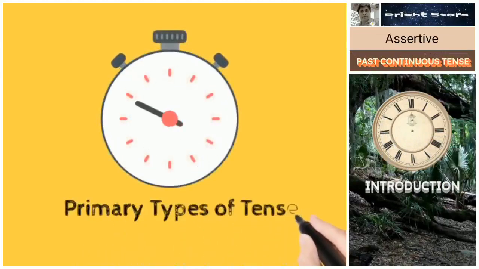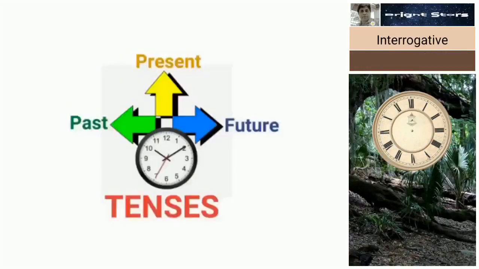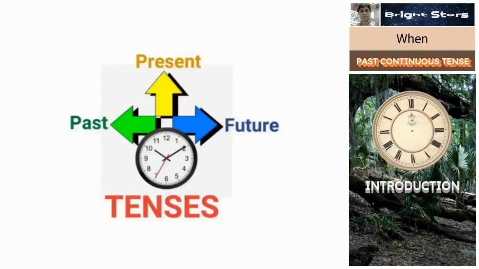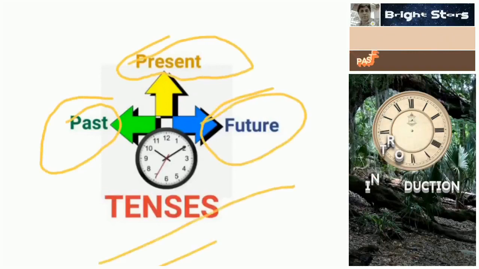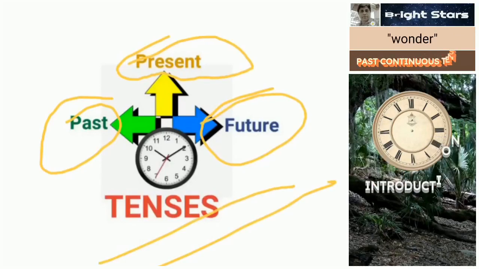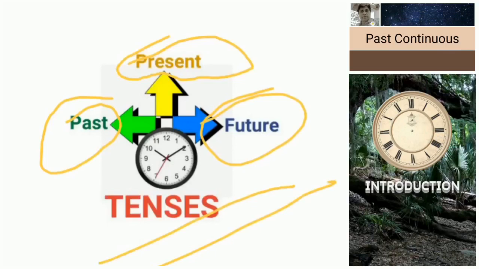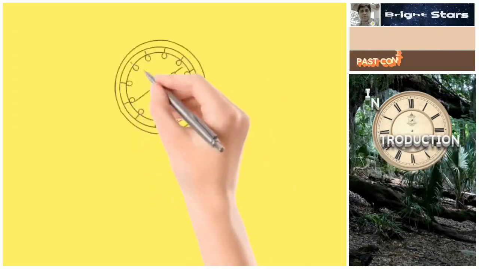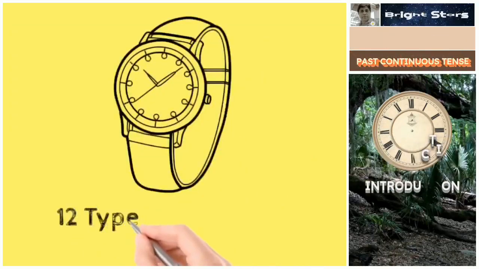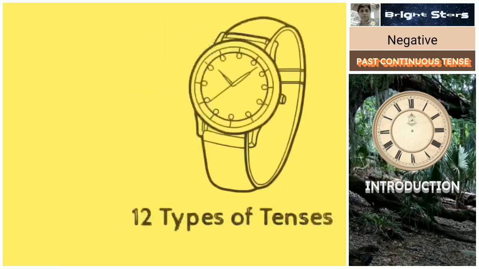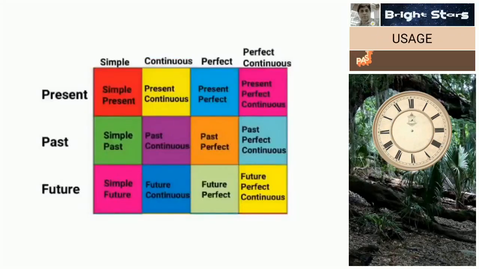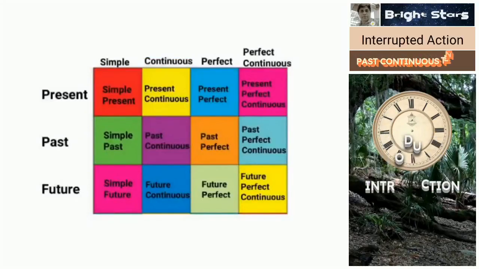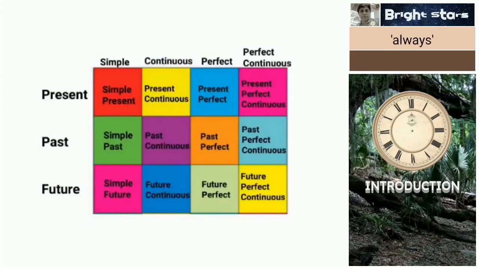The primary types of tenses. We already know the three primary types of tenses are present tense, past tense and future tense. These three are the primary types of tenses. The 12 types of tenses we know already. This is for the sake of revision; I am again revising these things.